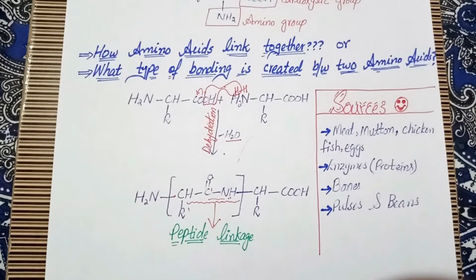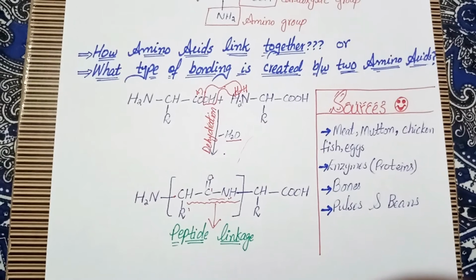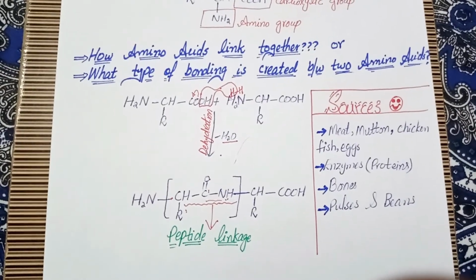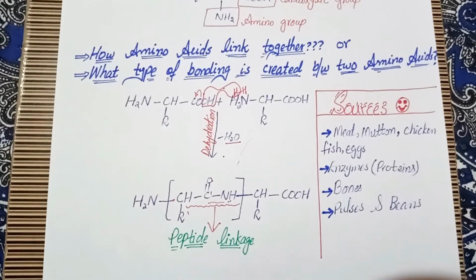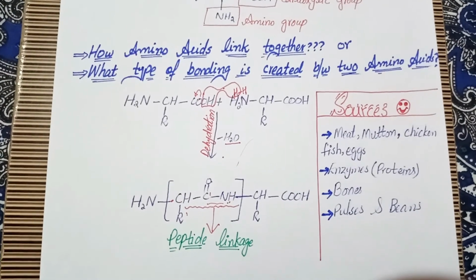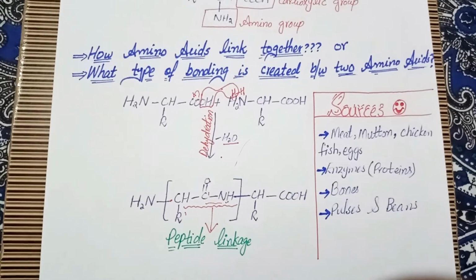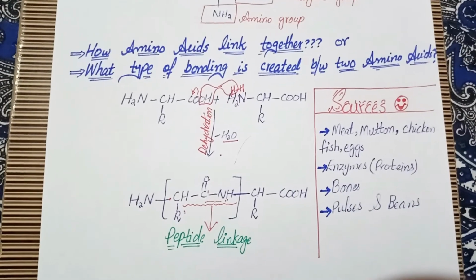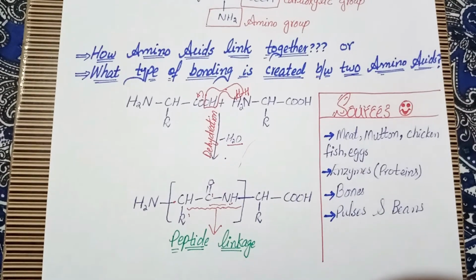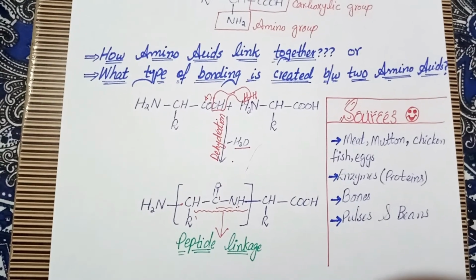Enzymes are basically proteins that are produced by living organisms. The function of an enzyme is basically to speed up the reactions that happen inside our body. And meat, mutton, chicken, fish and eggs are the foods that human beings eat to get the essential amino acids to form the protoplasm.